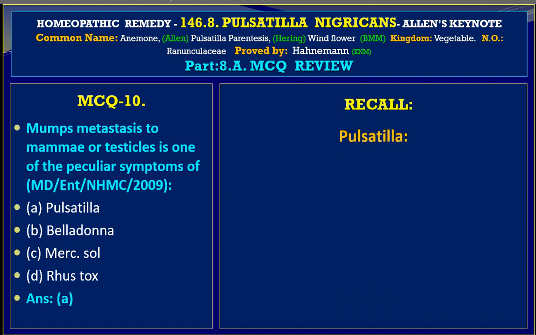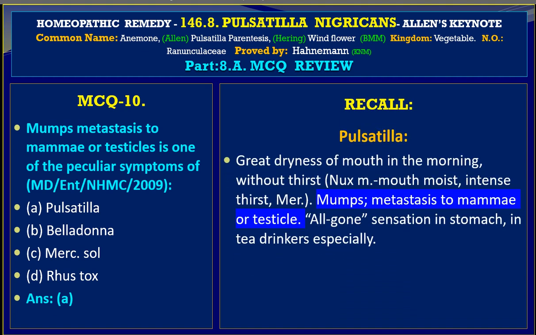So let us go for a recall. The great dryness of mouth in the morning without thirst, and then it tells us mumps, metastasis to mamma or testicles. This reference is coming from Allen's Keynotes. So the choice of Pulsatilla appears to be the correct one.